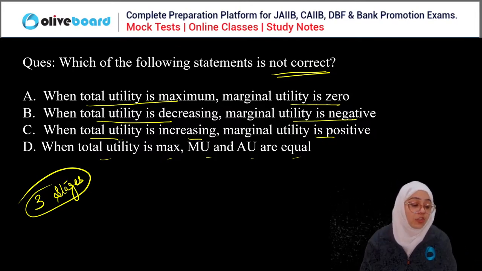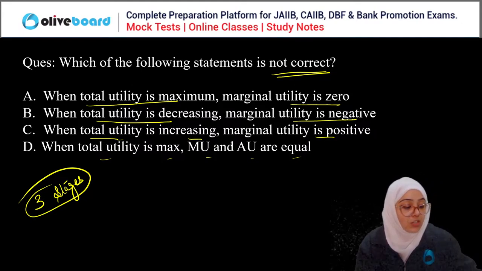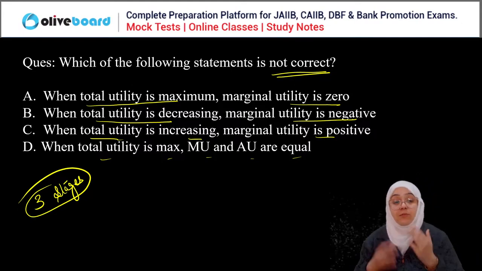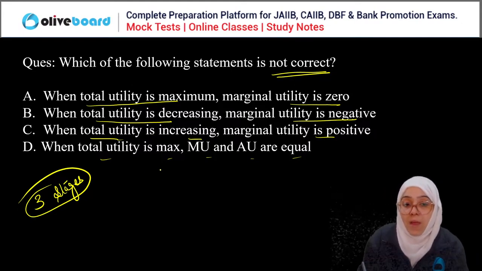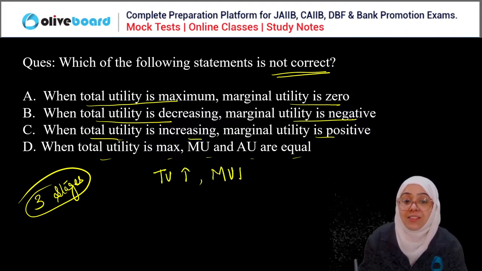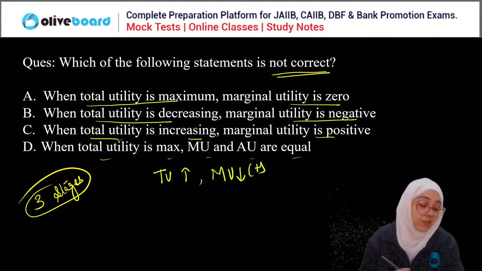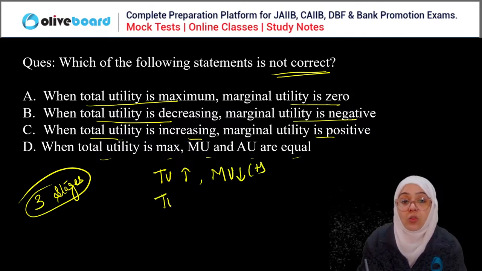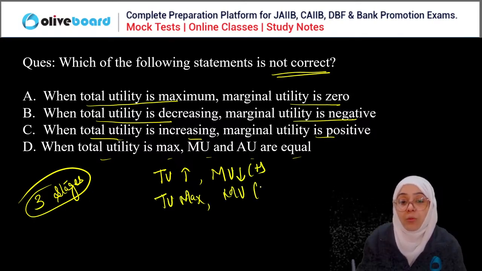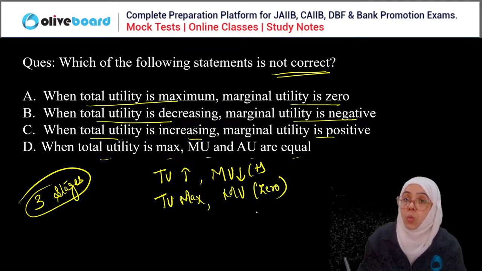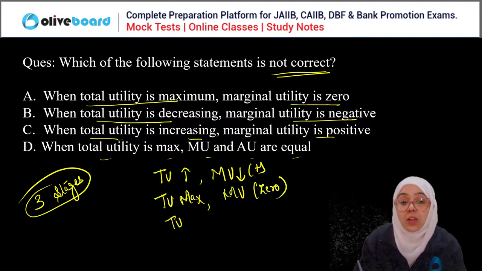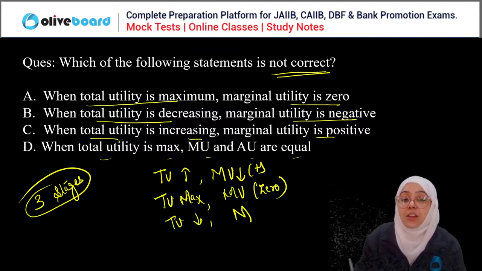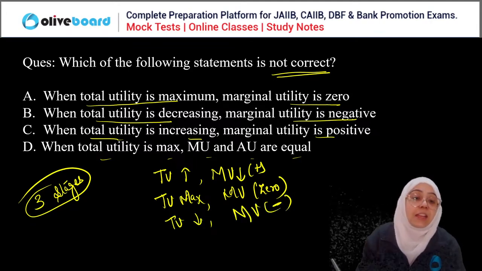So the three stages of diminishing marginal utility. The first stage says that when the total utility is increasing, marginal utility is decreasing, but it is a positive number. When total utility is maximum, marginal utility is zero. And when total utility is declining, marginal utility becomes negative.